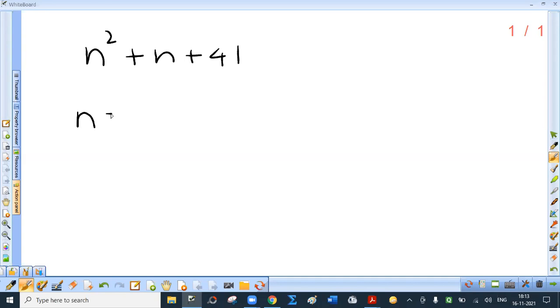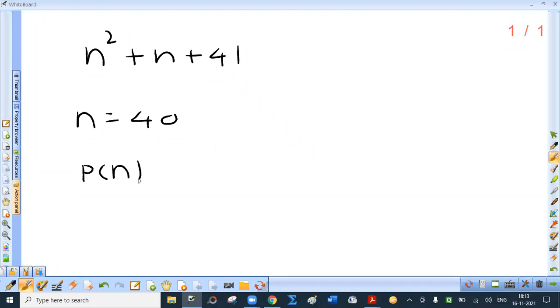But for n equal to 40, you will notice that n square plus n plus 41 is 1681, which is not a prime number. In fact, if I'm not wrong, it is 41 square. So this guesswork is not correct. And therefore, in mathematics, the result which is guessed is denoted by P of n. Now, why to use n? Because here n stands for natural number. See, this is just a guessed result.